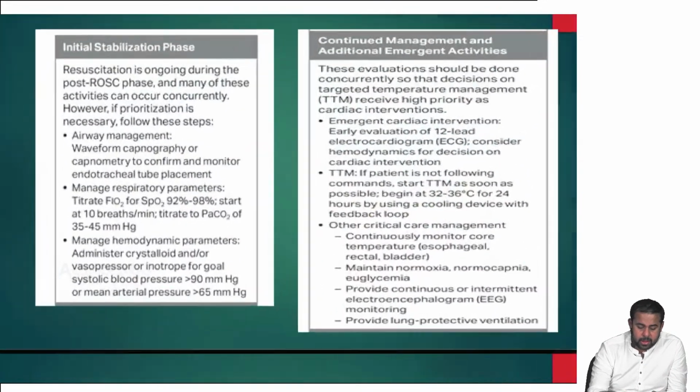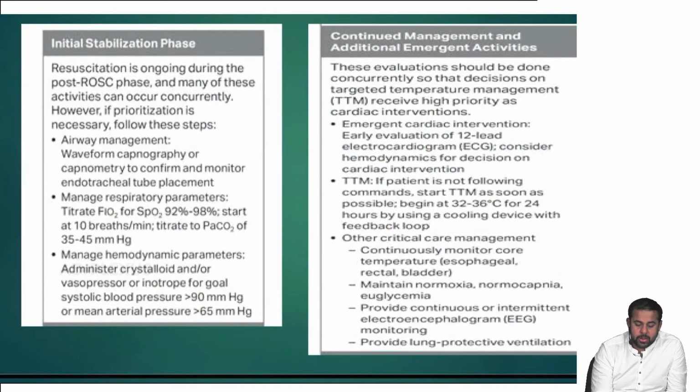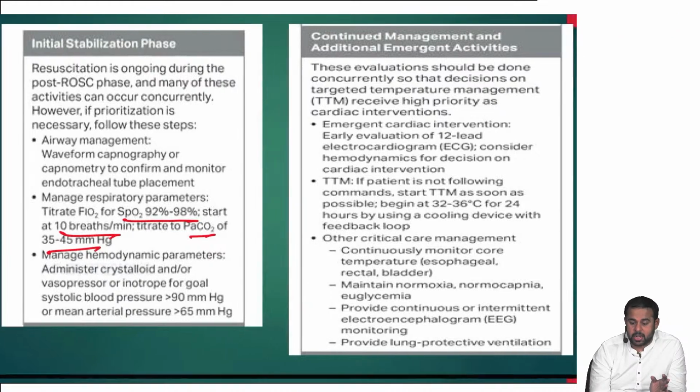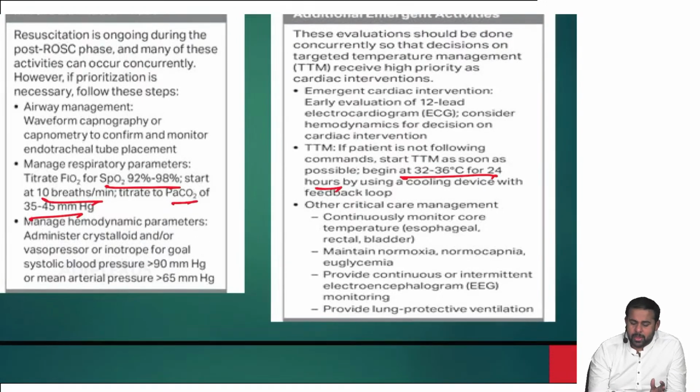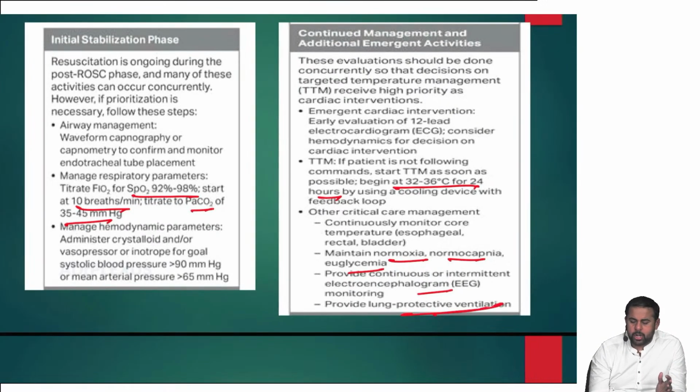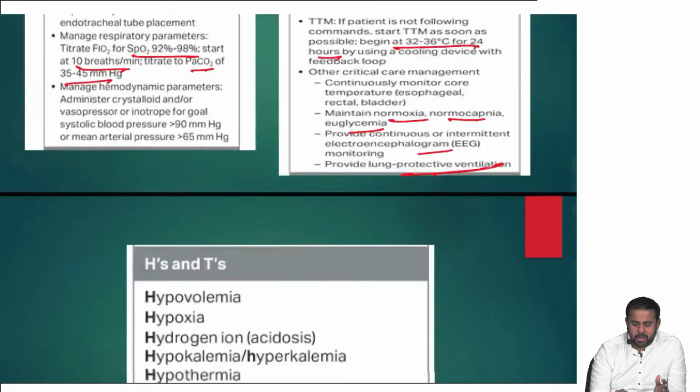Then if you see this, the same thing. Initial stabilization phase: titrate FiO2 for SpO2 90 to 98%, respiratory rate 10 breaths per minute, PaCO2 35 to 45 is the target. And here, start TTM, begin at 32 to 36 degrees centigrade for 24 hours using a cooling device. Then regular rest of the care: continuous temperature monitoring, maintain normoxia, normocapnia, euglycemia, EEG monitoring. Provide lung protective ventilation, which we will discuss in ARDS in detail.